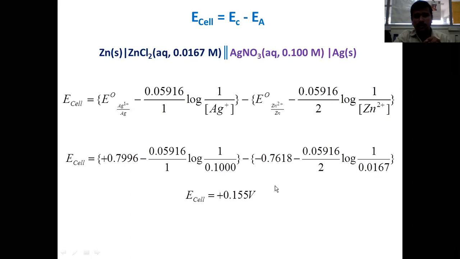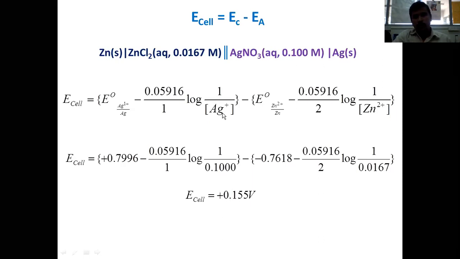So what does this mean? This is going to be the overall EMF, or the potential difference we can see at the state of equilibrium at a temperature of 25 degrees Celsius under the standard experimental conditions. During the chemical reaction between zinc and silver, at least plus 0.155 volts of potential difference must be seen as a change in potential in order to assure the chemical reaction is completed. Therefore, the Nernst equation is a very important equation to deduce the relationship between the concentration of either silver ion or zinc ion and the potential.